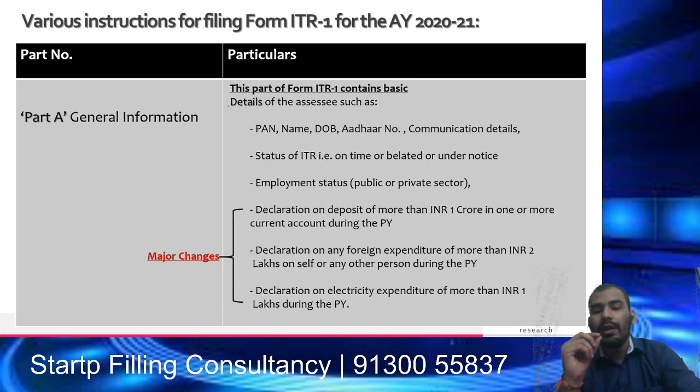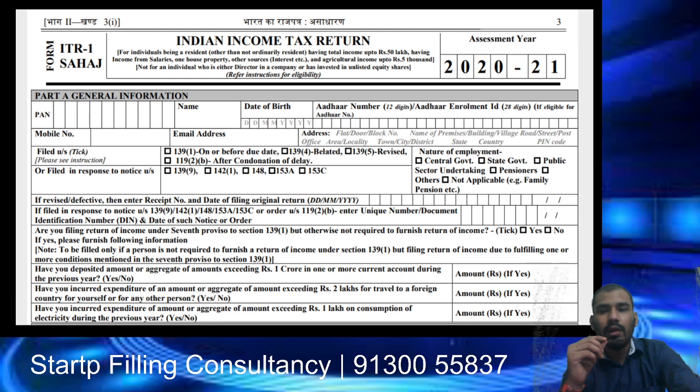And the third important point is the declaration of electricity expenditure of more than 1 lakh during the previous year. So if you are staying in a luxurious home and the electricity bill is more than 1 lakh rupees for a year, then you will have to give the details in ITR 1. So there are three major changes: deposits of more than 1 crore rupees in current accounts, foreign expenditure of more than 2 lakh rupees, and an electricity bill of more than 1 lakh rupees. These three pieces of information will be required in the ITR 1 form. So you can see the form, this is the form for assessment year 2021, and here is where you have to mention deposits of more than 1 crore rupees, foreign expenditure of more than 2 lakh, and electricity expense of more than 1 lakh rupees.